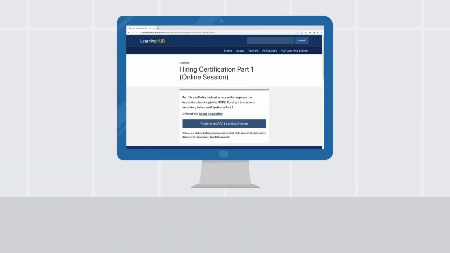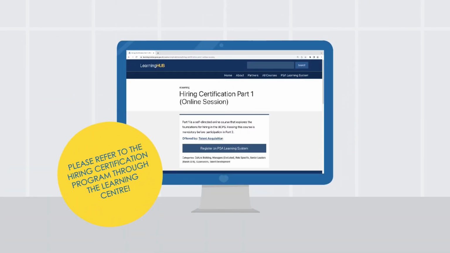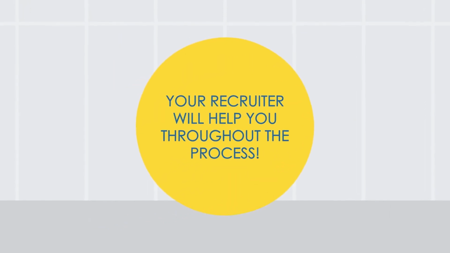For an overview of this stage in the recruitment process, please refer to the Hiring Certification Program through the Learning Center. And remember, your recruiter will help you throughout the process.